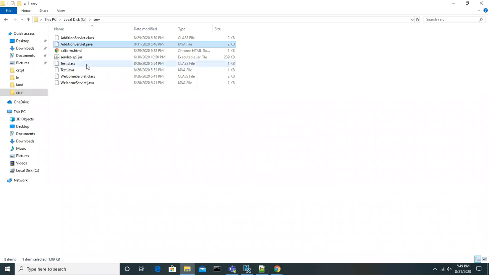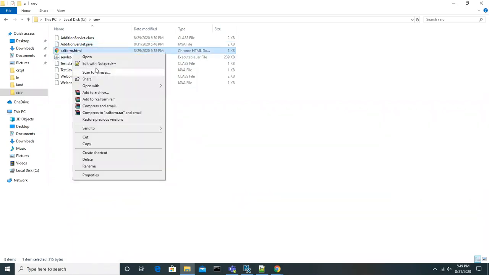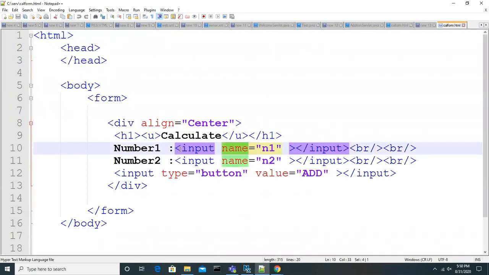We already designed one form, called form.html. Whatever input the user enters in the input tags at the front end will be sent to the server. The server will capture the data.